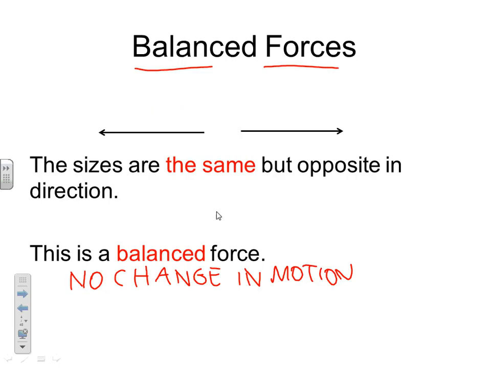We have balanced forces. In balanced forces, the sizes are the same, but they're in opposite directions. When you have balanced forces, there is no change in motion. Motion stays the same, so something that's going 50 miles per hour will continue to go 50 miles per hour when there are balanced forces. If the forces are balanced, it could also be staying still. Nothing will make it move because the forces on it are balanced. So it doesn't change the motion. You're either going or you're not going.